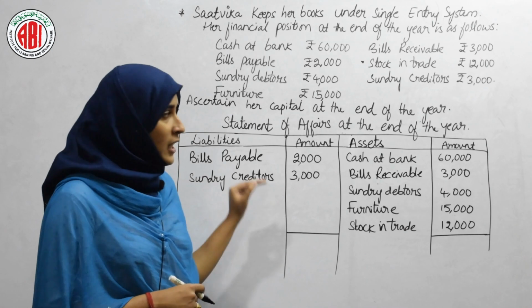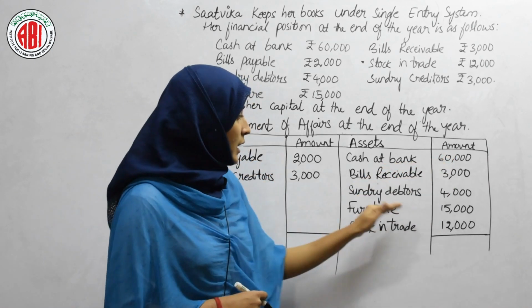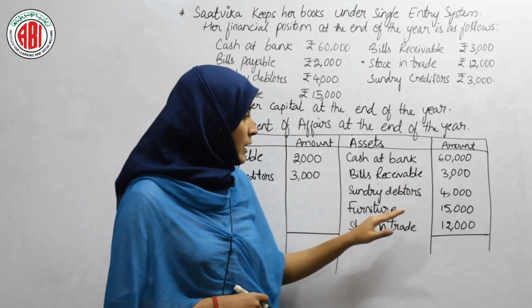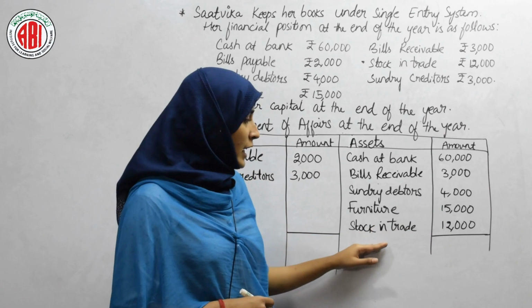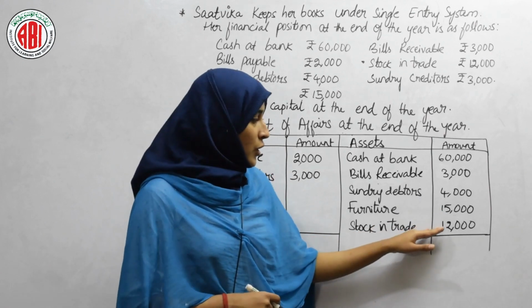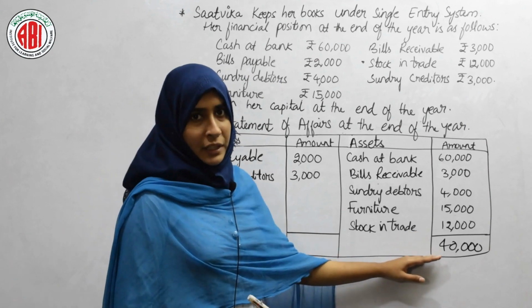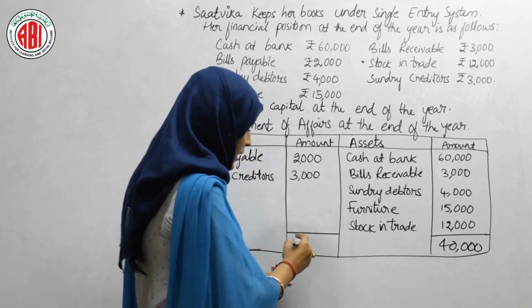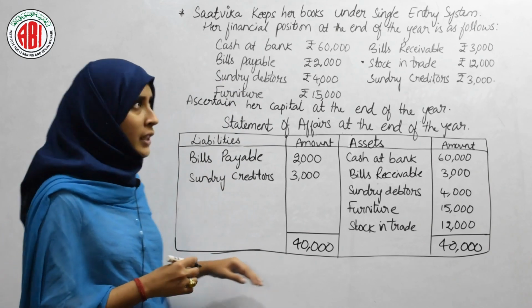Again, when it comes to the asset side, cash at bank we are having 60,000, bills receivable 3,000, sundry debtors 4,000, furniture 15,000 and stock in trade, that is 12,000. When you add all this, our total will be 40,000 and the same amount will be written here as it is. Now we have to find out the balancing figure in working notes.